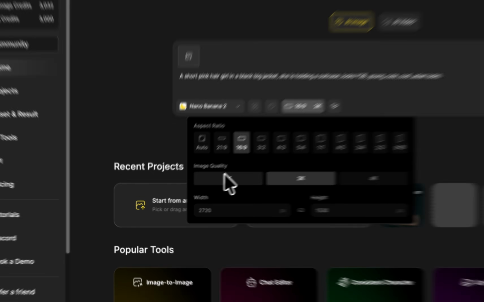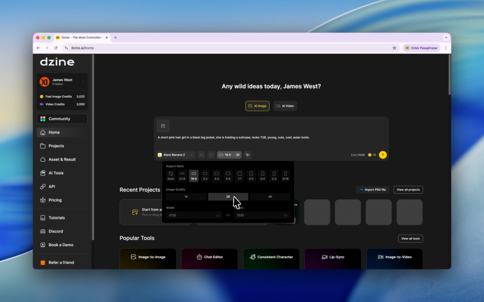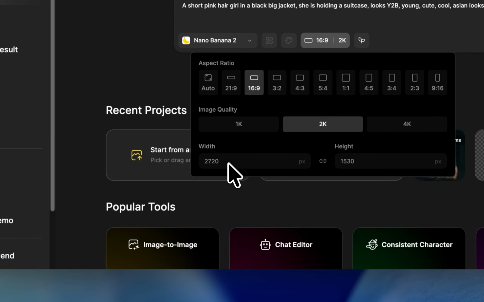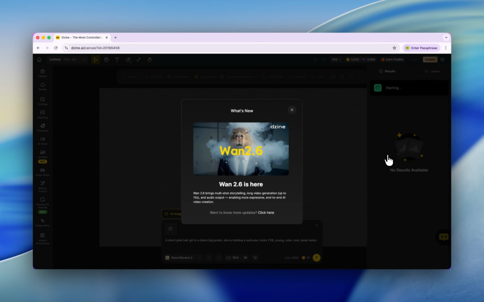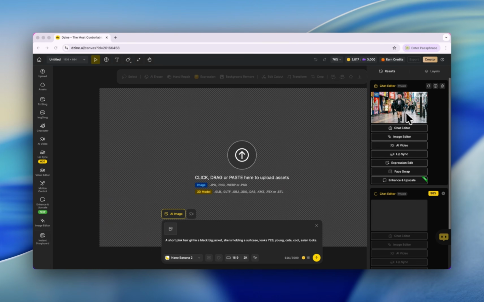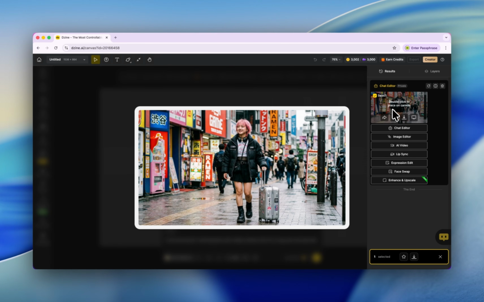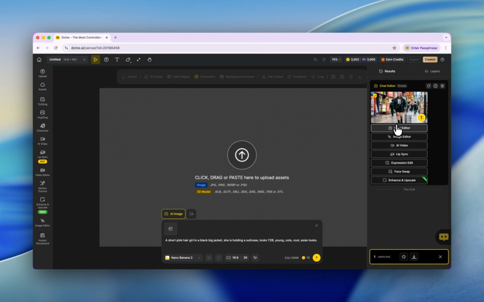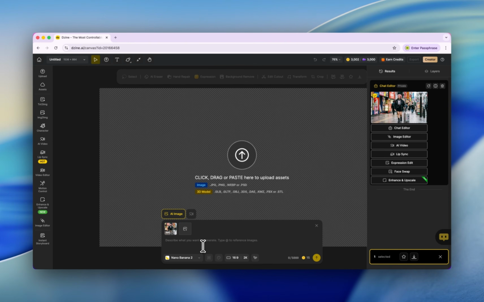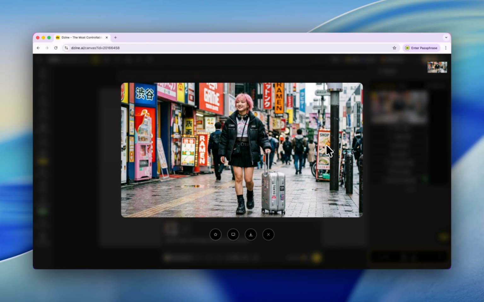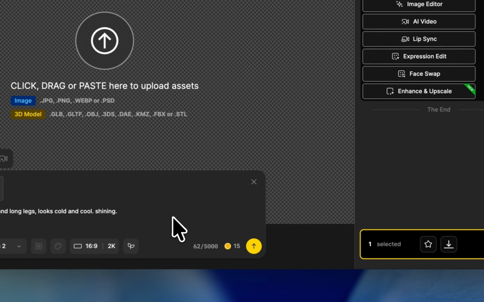And for the image quality, you have three options: 1K, 2K, 4K. What's the difference? 2K is about 2000 pixels and 4K is about 4000 pixels. And you can even manually type the width. Alright, let's click here. By clicking this button, we'll generate the image. Okay, you can find the results here. And I must say it's perfect, because I have some ideas about this image, but it looks a bit off, right? So we can click here, chat editor, and we can type our prompt to modify it. But I'm looking for some character in the movie, so I made some changes and just click here.